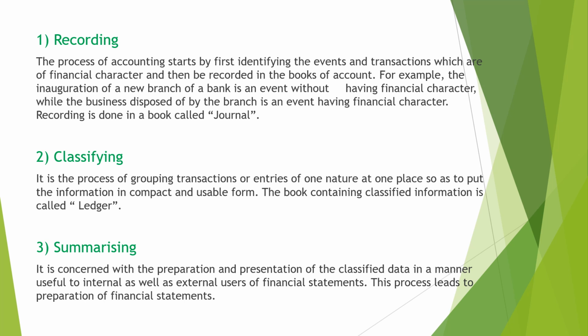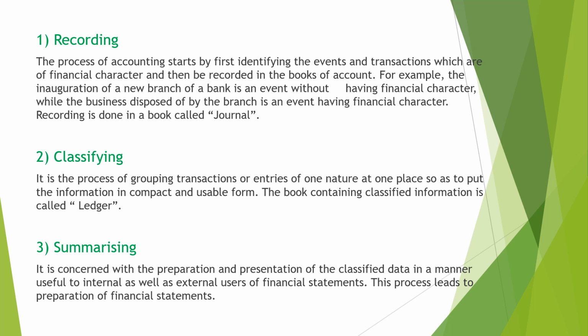And the third stage is summarizing. That is the preparation of financial statements. After the ledger is made, the transactions of a year, for example, the total sales of an organization is found out from the sales account, or the total rent of an organization can be found from the rent account. Likewise, grouping of similar transactions helps in totaling the whole sales of an organization. And based on that total, the financial statements are prepared.